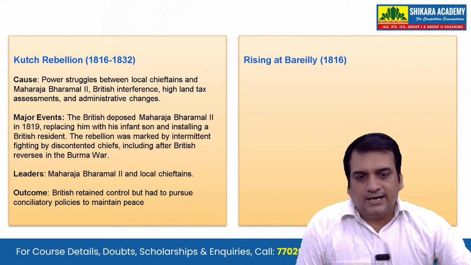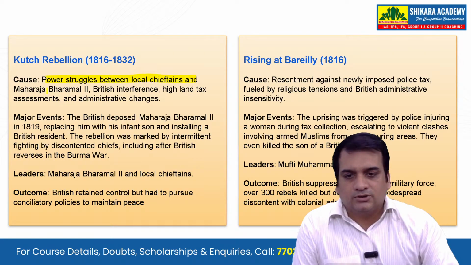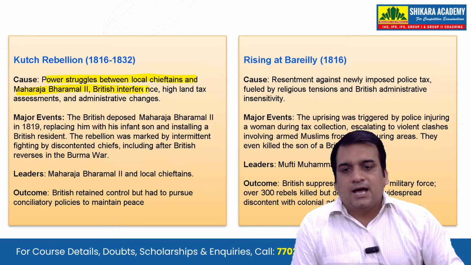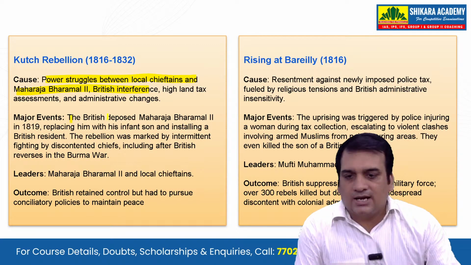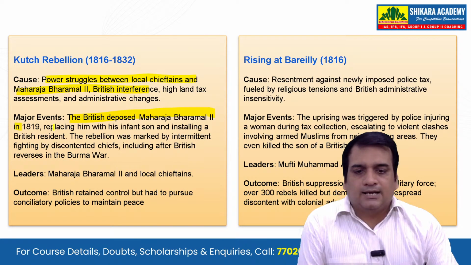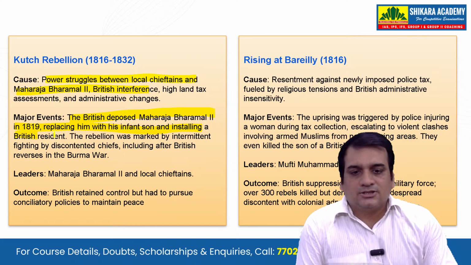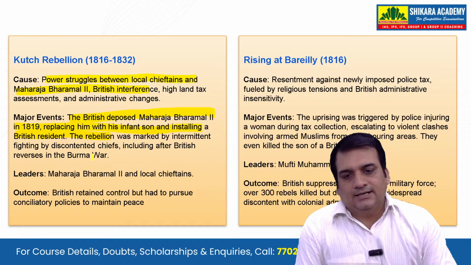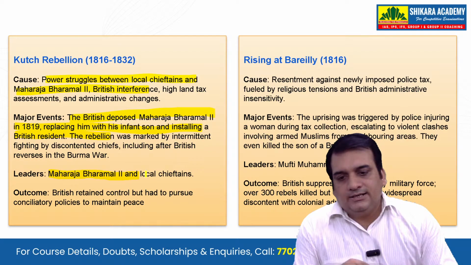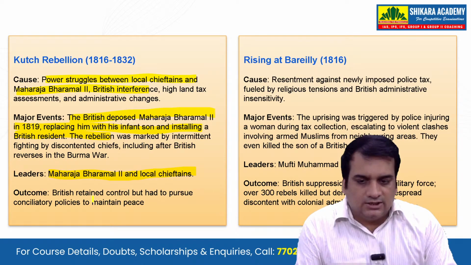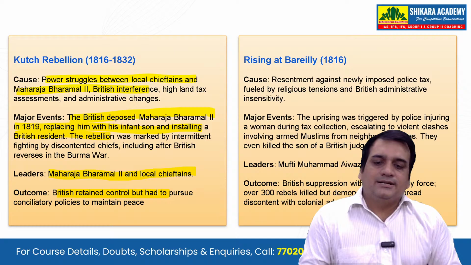Next is the Kutch Rebellion. The Kutch Rebellion of 1816 to 32: a power struggle between the local chieftains and Maharaja Bharmal II, British interference, high land taxes, assessment and administrative charges. The British deposed Maharaja Bharmal II in 1819, replacing him with his infant son, installing a British resident there. The rebellion was marked by intermittent fighting by discontented chiefs. Leaders like Maharaja Bharmal II and local chieftains were involved here. The British retained control but had to pursue conciliatory policies to maintain peace.